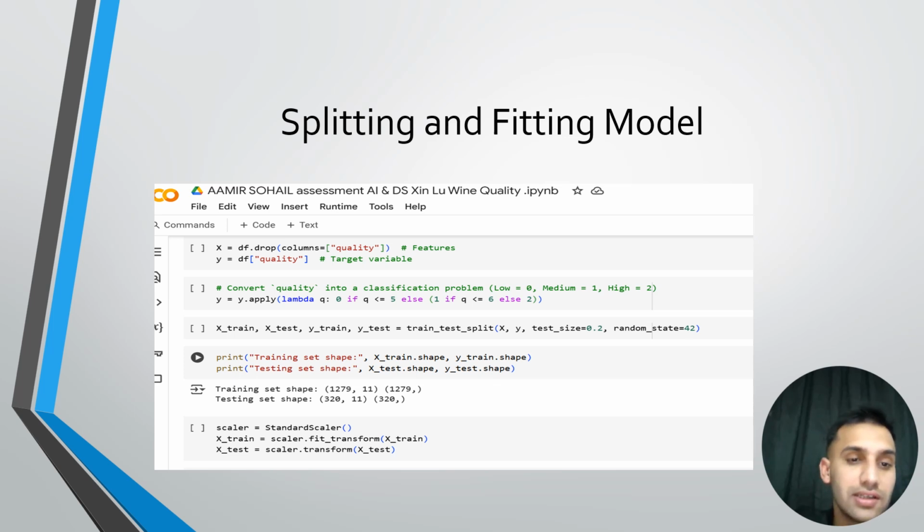After printing, we are fitting the model with StandardScaler. Using the StandardScaler, the model is fitted so that it can be trained easily on different models and produce high accuracy with different models.